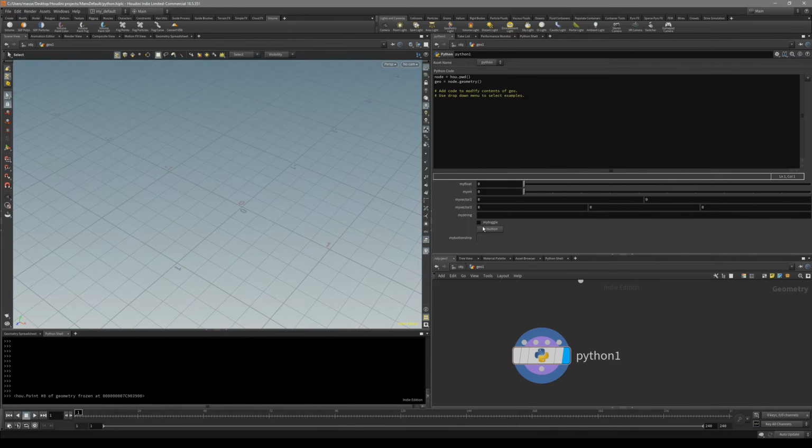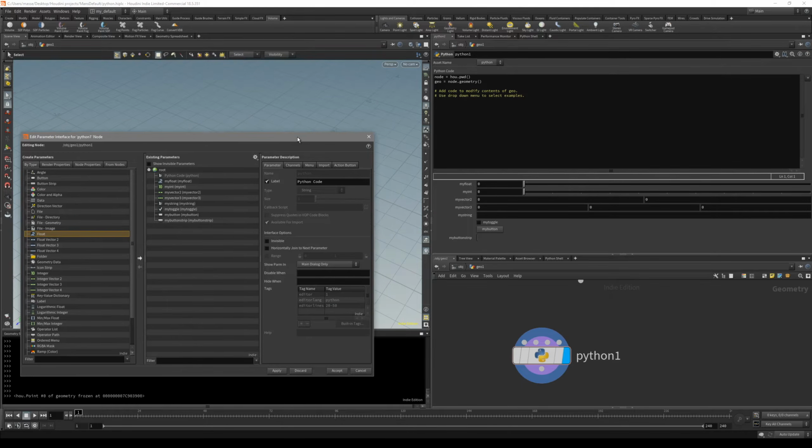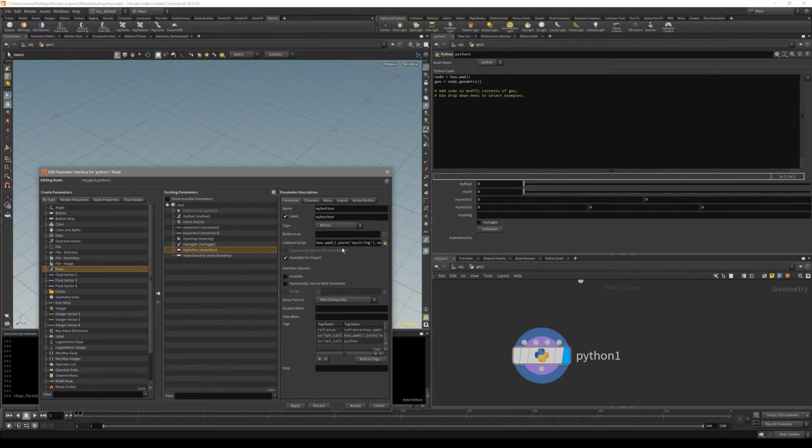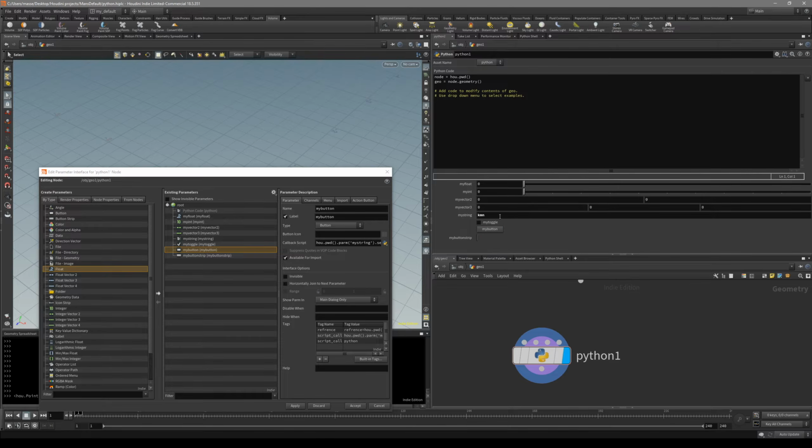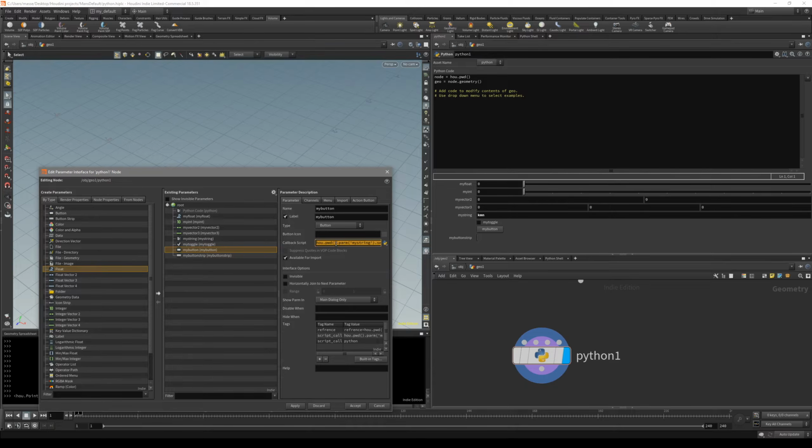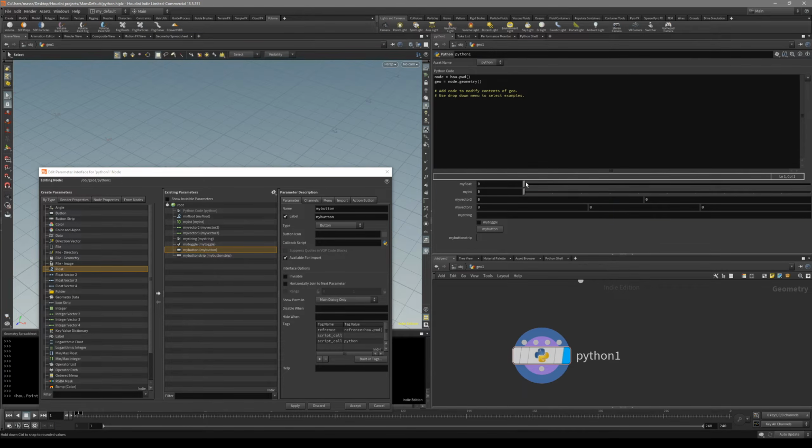So first of all, let's start with my button. Let's go back to the interface parameter. Let's start with something very basic. I want my button to change my float value. Actually, there's something in it, so let's delete it. So let's say I want to press this button and this value is going to be 1.